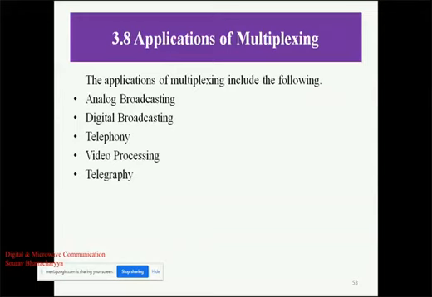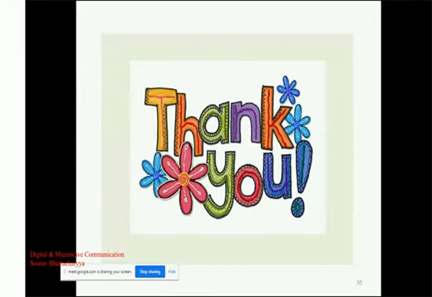And as we have told, the applications of multiplexing are basically in telephony, in FM, in cable television, in satellite communication, in analog broadcasting, in video broadcasting, in digital broadcasting. So these are basically examples of multiplexing.